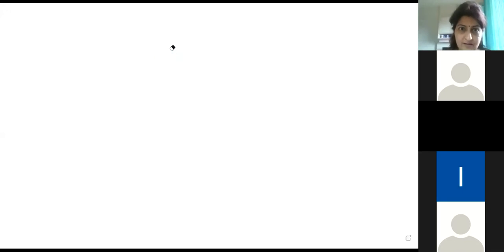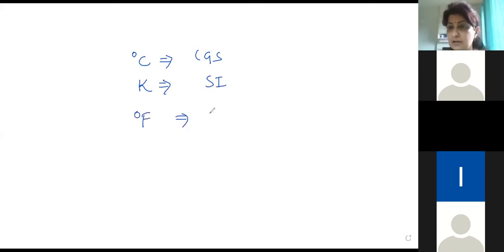So what are the changes? So basically, what are the changes in temperature units? Degree Celsius is a CGS unit, Kelvin is the SI unit, and degree Fahrenheit is used to measure the body temperature.